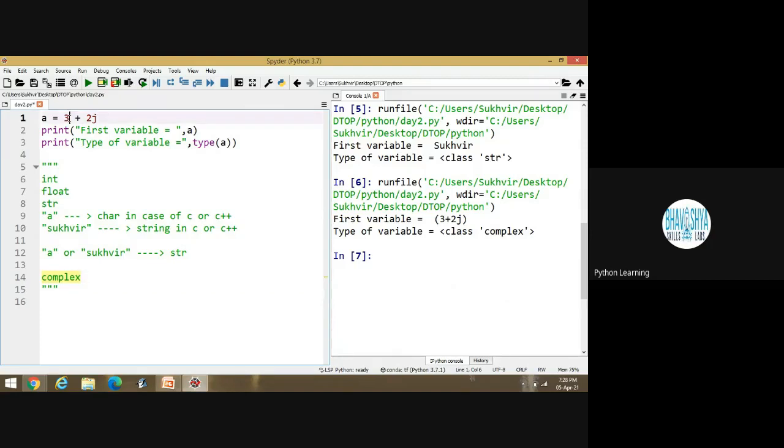Basically, this part is the real part. If I am talking about 3 plus 2J, what is the meaning of this? 3 stands for the real part and 2 stands for the imaginary part.